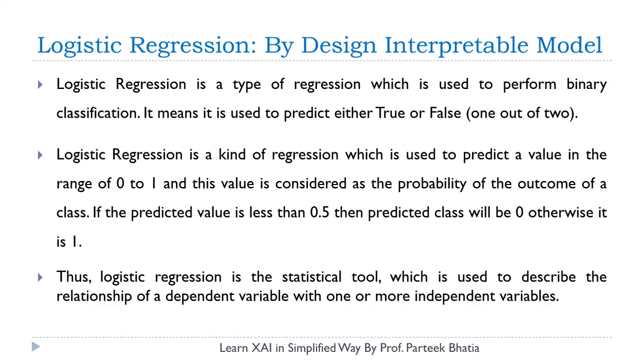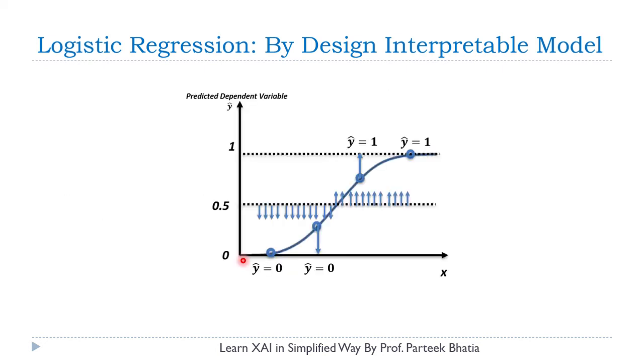Let's start our discussion. Logistic regression is actually a regressor which is tuned to act as a classifier. In regression we get the output in the form of numbers, but in logistic regression, we skew all these values into the range of 0 to 1 so that it can match with the probability of the outcome. If the probability is between 0 and 0.5, then the outcome is predicted as 0, while if the probability is more than 0.5, then it is predicted as true. The concept of regression can be tweaked to build a binary classifier, and we call this logistic regression.